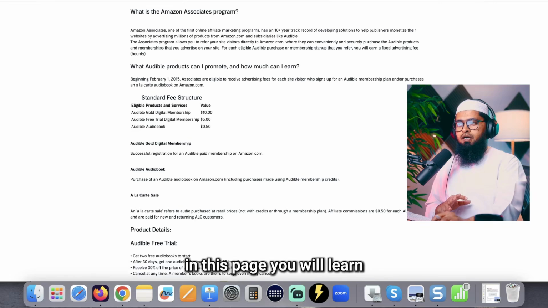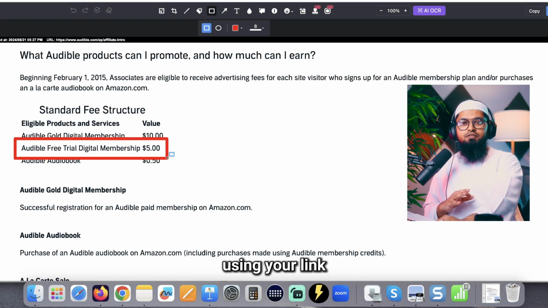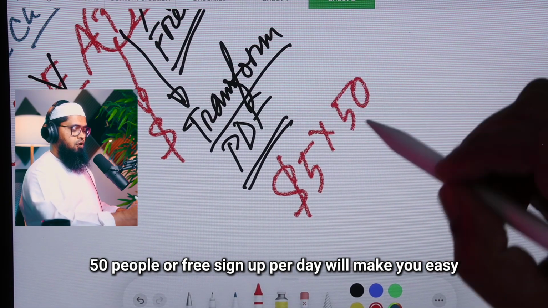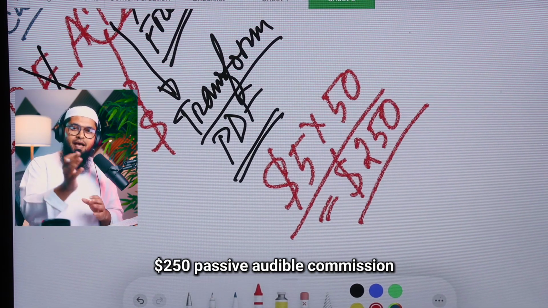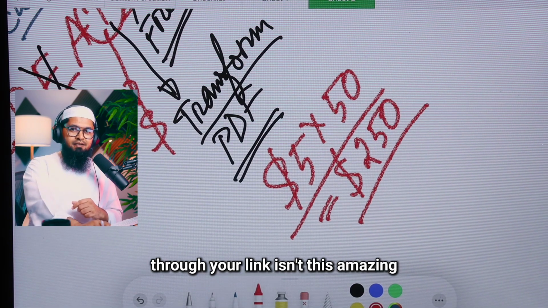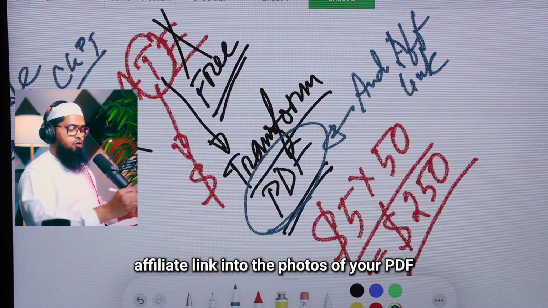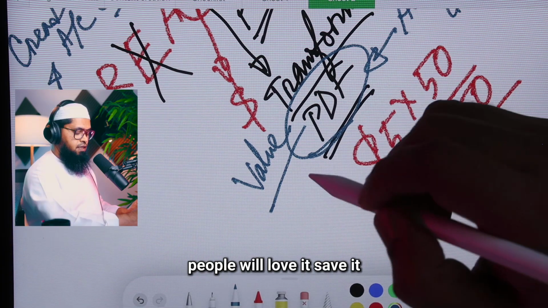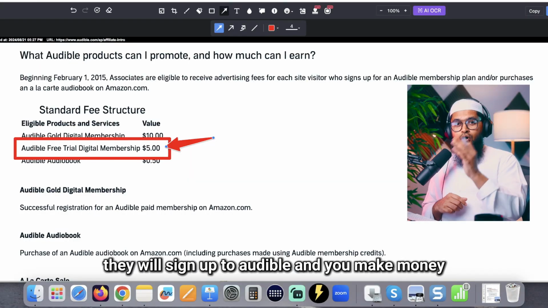On this page you will learn that if anyone starts a free trial digital membership using your link, you will earn a $5 commission. 50 free signups per day will make you an easy $250 in passive Audible commission, just because somebody created free accounts through your link. Isn't this amazing? Now you're going to put the Audible affiliate link into the footers of your PDF. And because your PDF contains valuable information, people will love it, save it, and eventually some people will click the links, sign up to Audible through your link, and you make money.